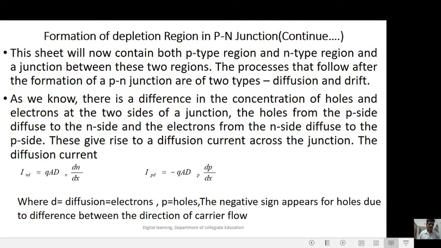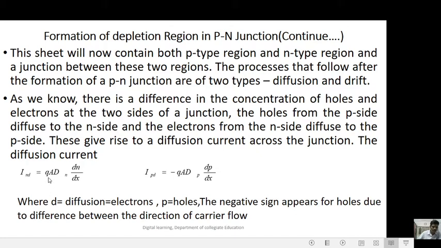The diffusion current is represented by I_nD equals q A D_n dn/dx, and I_pD equals minus q A D_p dp/dx. Here D represents diffusion, n represents the electrons, and p represents the holes. The negative sign appears for holes due to the difference between the direction of carrier flow.